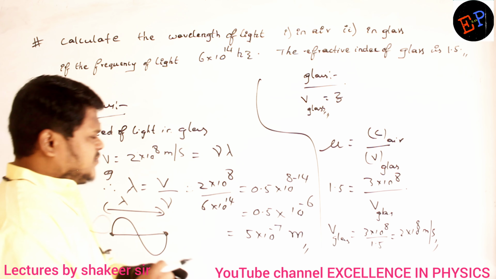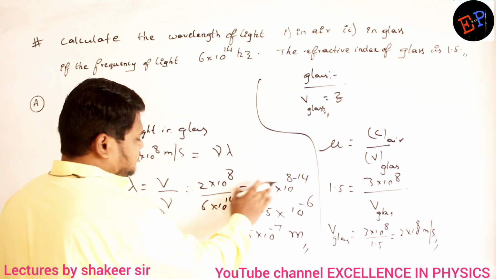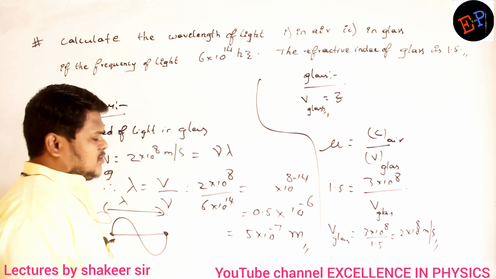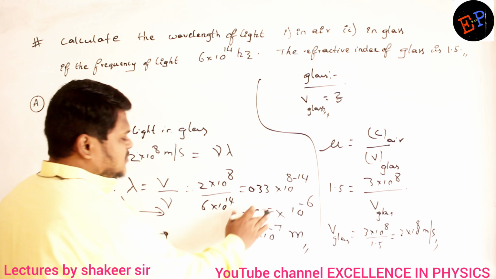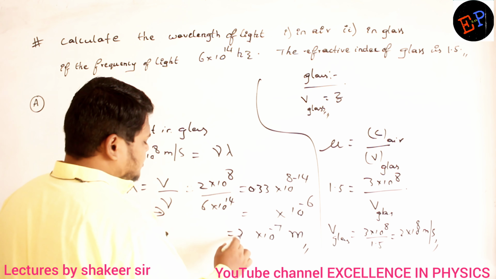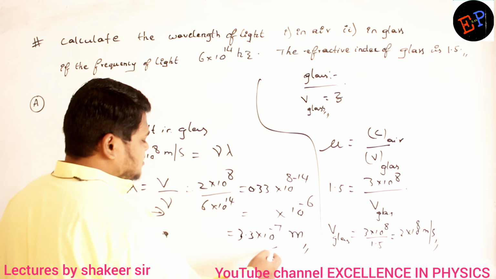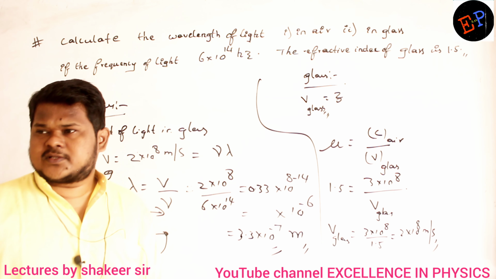So if I do this calculation, 2 by 6 is how much? 1 by 3, which means 0.33. So it is 3.3 into 10 power minus 7 meters. That is our answer. Have you understood?